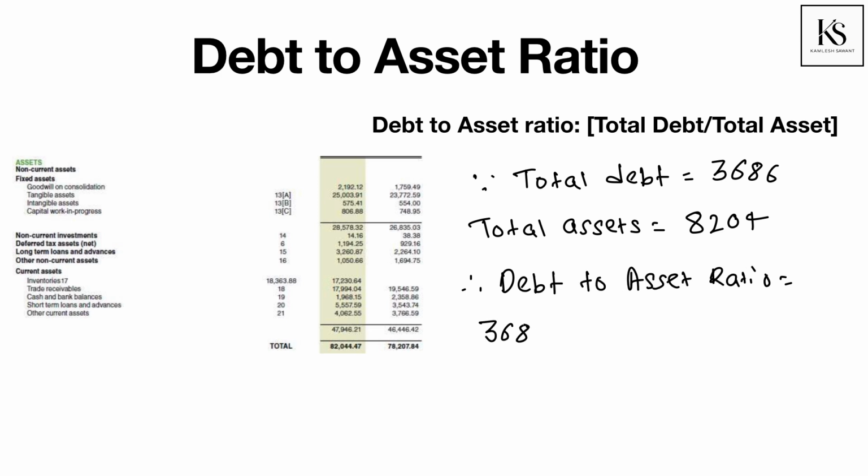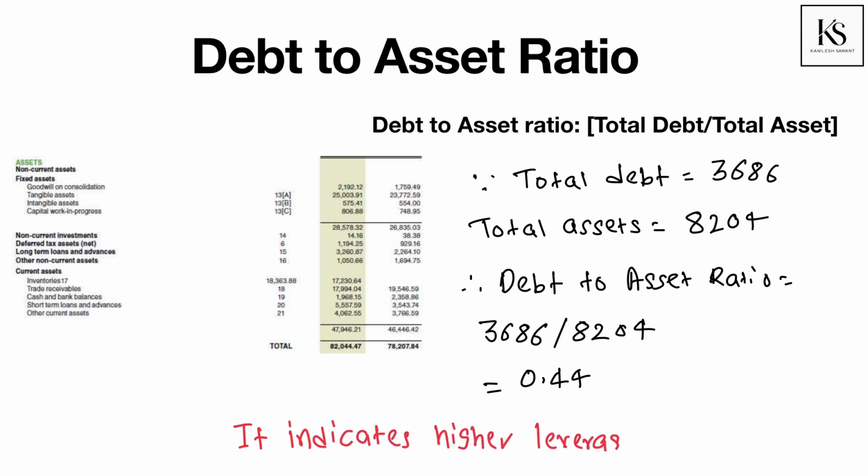Hence, the debt to asset ratio is 3686 divided by 8204, which is equal to 0.44. This means roughly 45% of the assets held by JISL are financed through debt capital or creditors. Needless to say, the higher the percentage, the more concerned the investor would be, as it indicates higher leverage and risk.